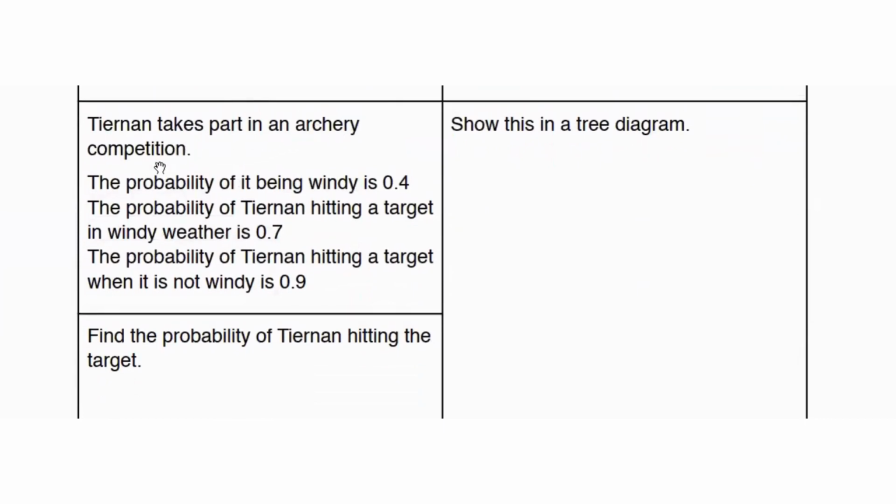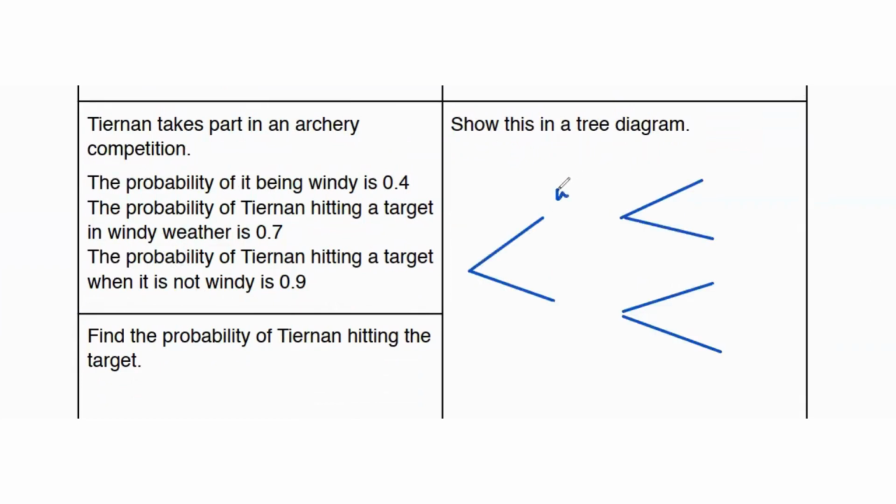Tinin takes part in an archery competition. The probability of it being windy is 0.4. The probability of Tinin hitting a target in windy weather is 0.7. The probability of Tinin hitting a target when it is not windy is 0.9. Show that in a tree diagram.